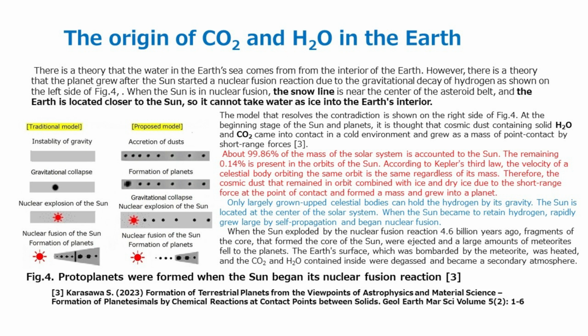Only largely grown celestial bodies can hold hydrogen by their gravity. The Sun is located at the center of the solar system. When the Sun came to retain hydrogen, it rapidly grew large by self-propagation and began nuclear fusion. When the Sun exploded by the nuclear fusion reaction 4.6 billion years ago, fragments of the core that formed the core of the Sun were ejected and large amounts of meteorites fell to the planets. The Earth's surface, which was bombarded by the meteorites, was heated, and the CO2 and H2O contained inside were degassed and became a secondary atmosphere.